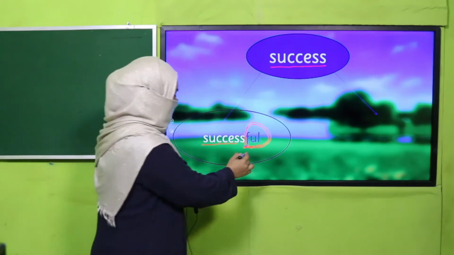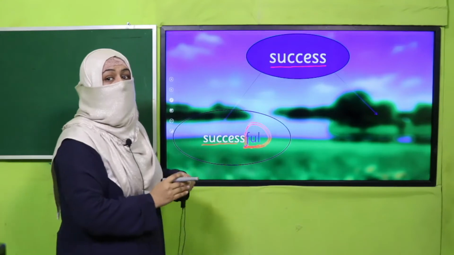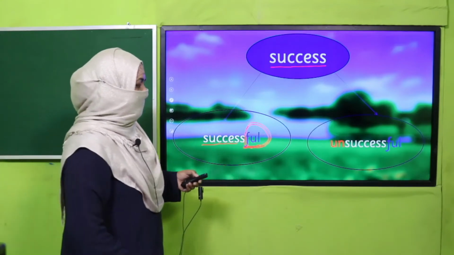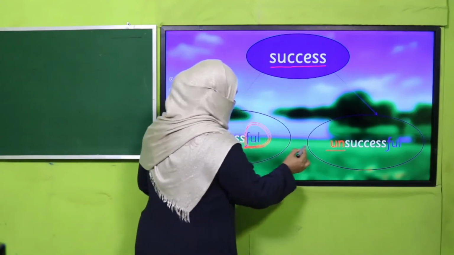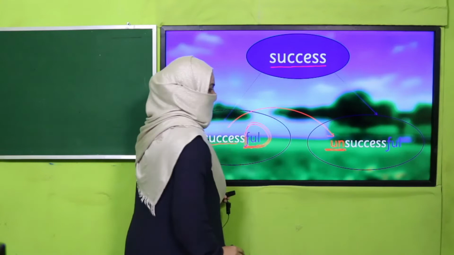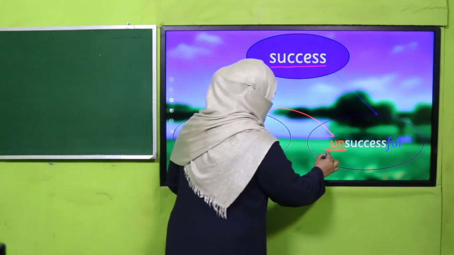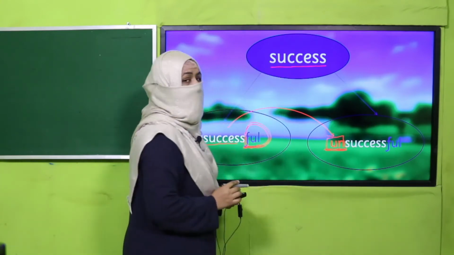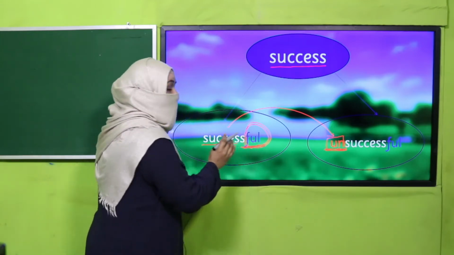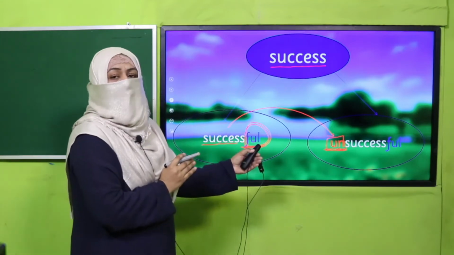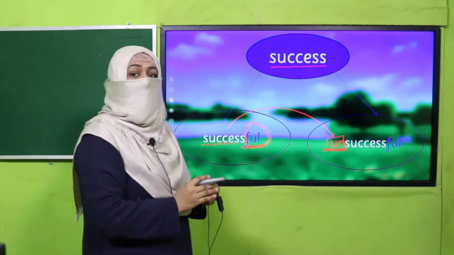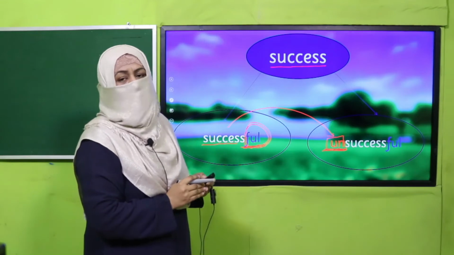So what is this? When we add something at the end of a word, it is a suffix. Good. And if I say unsuccessful, now to this word I have added this chunk, two letters, un-successful. So it is coming before the word, that's why it's a prefix. So what we add at the end of a word is a suffix, and what we add at the beginning, at the starting of the word, is a prefix.